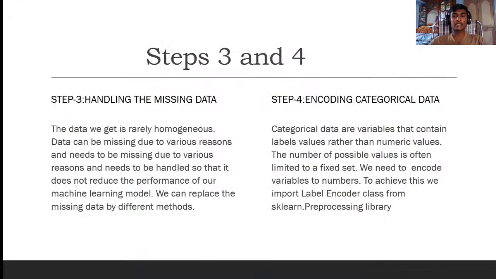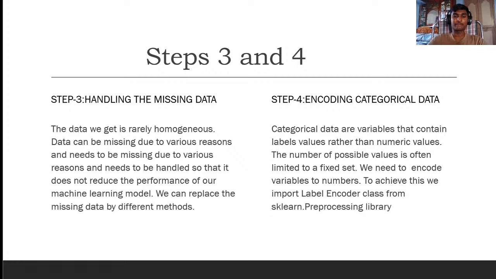And the fourth step is encoding the categorical data. Categorical data means sometimes you get data as yes, no, and sometimes like summer, winter, rainy. We can give a number to every value. For summer we will give 0, for winter we will give 1, for rain we will give 2, because by assigning the values our process or runtime will be very fast. That's why we are encoding the categorical values.